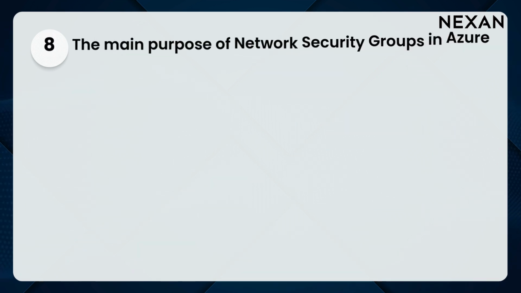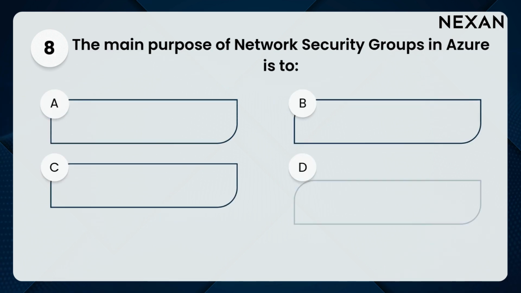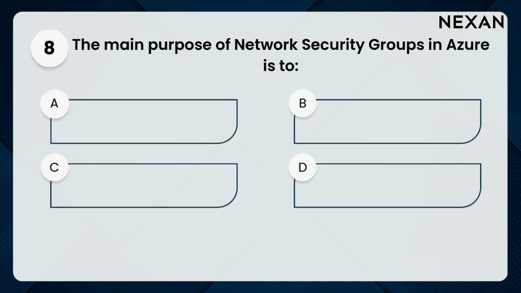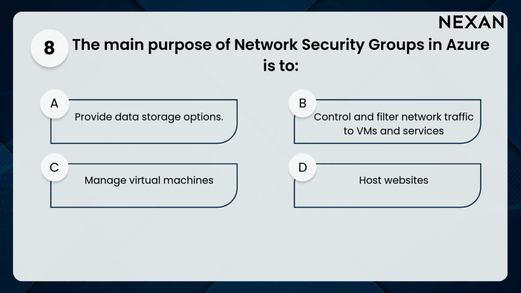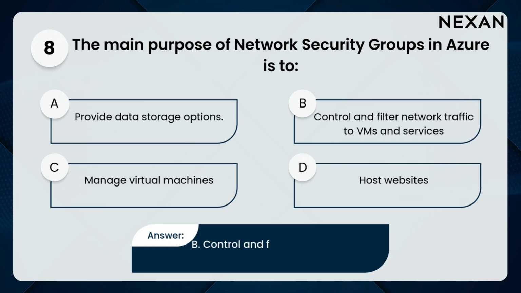8. The main purpose of network security groups in Azure is to A. Provide data storage options. B. Control and filter network traffic to VMs and services. C. Manage virtual machines. D. Host websites. Answer: B. Control and filter network traffic to VMs and services.